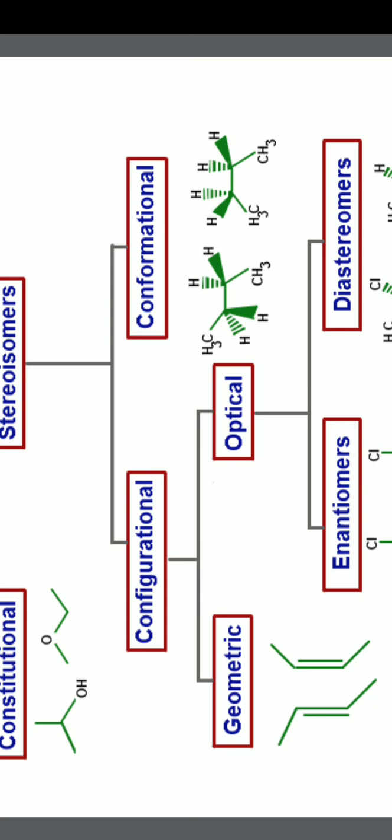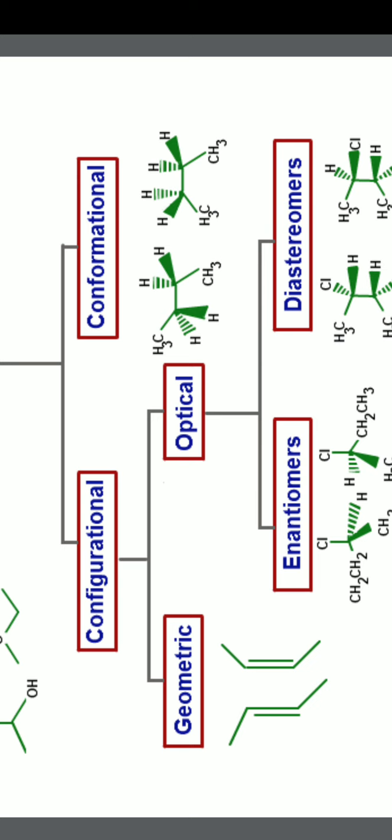Conformational means the position is the same but the angles are different. There will not be any change, even in the direction, but just with respect to the other atom, how they are rotated. So we can see conformational isomers are something different when compared to configurational.